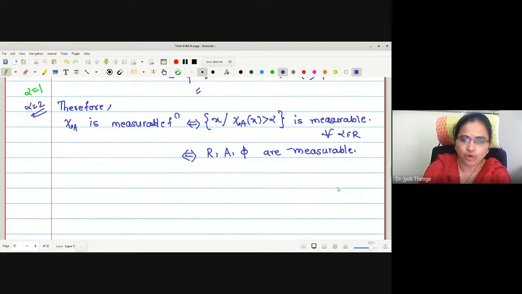But we know R and phi are themselves measurable. Therefore, this depends only on A being measurable.